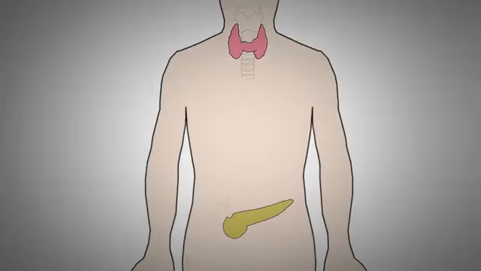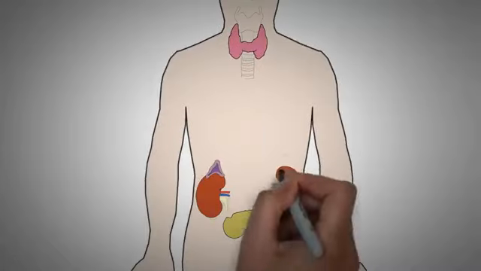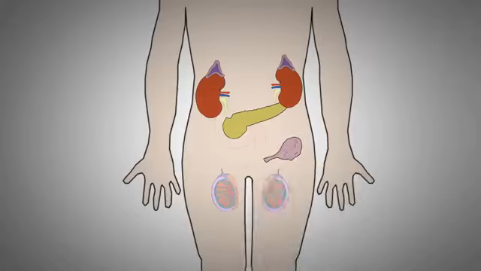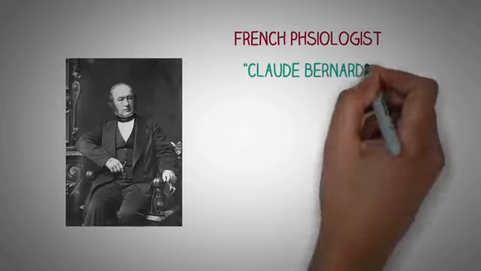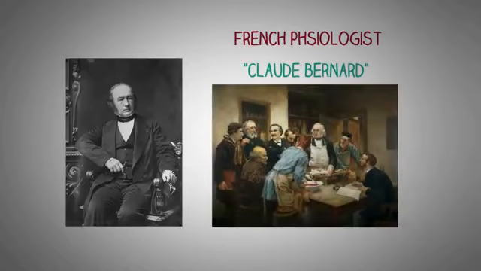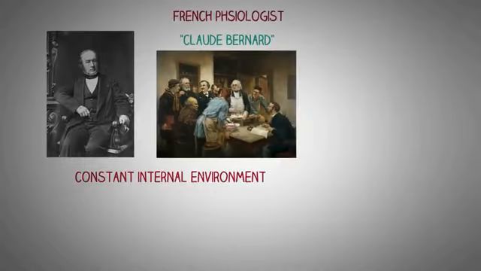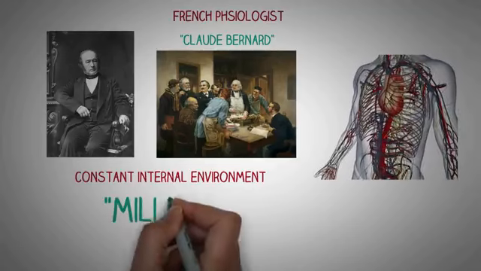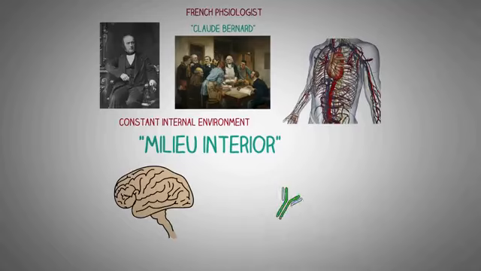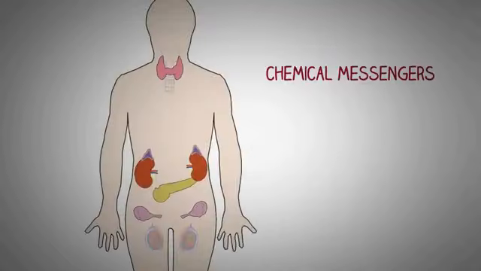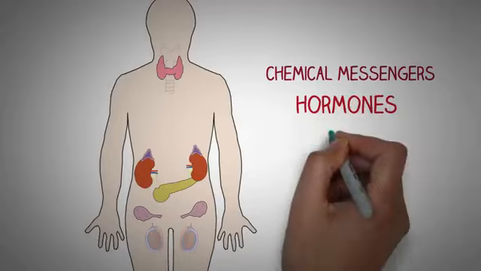The human endocrine system consists of a number of glands located all over the body that secrete hormones and regulate various functions of the body. Modern endocrinology originated in the 20th century upon the works of a French physiologist, Claude Bernard, who made a key observation that humans have a constant internal environment which he called milieu interior, which is preserved by various systems of human physiology, including the nervous system, the immune system, and a set of glands that secrete chemical messengers known as hormones.